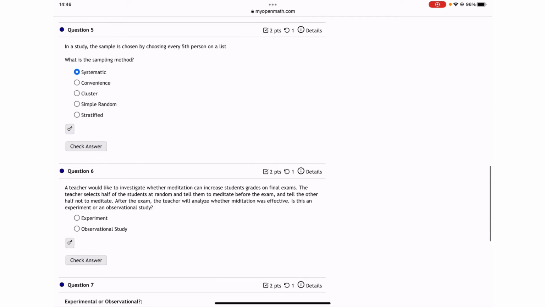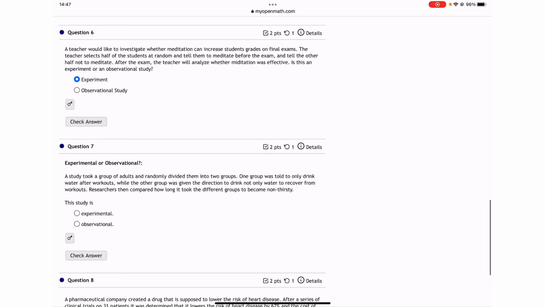A teacher would like to investigate whether meditation can increase students' grades on the final exam. Okay. The teacher selects half of the students at random. Well, if it's selected at random and then they're told to meditate before, I don't even need to continue reading. I would say it's an experiment because it makes them do something, right? It is an experiment.